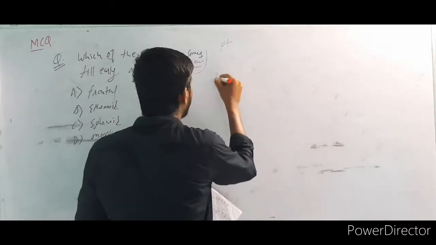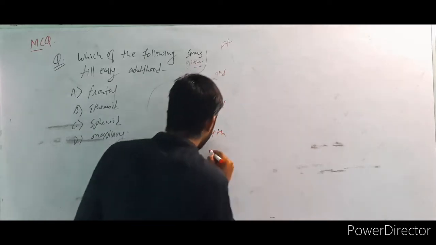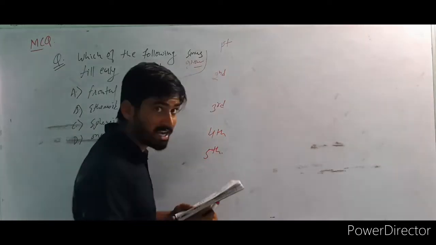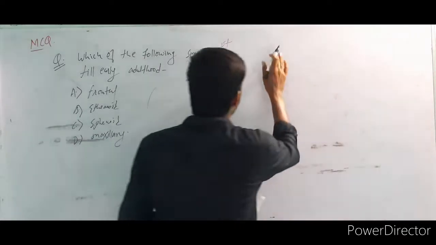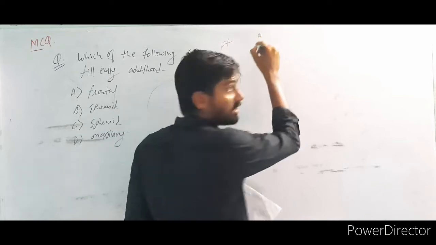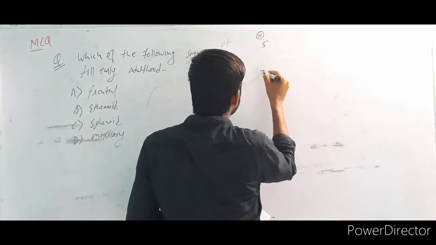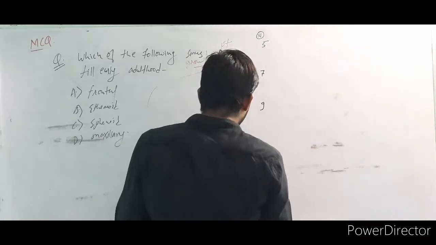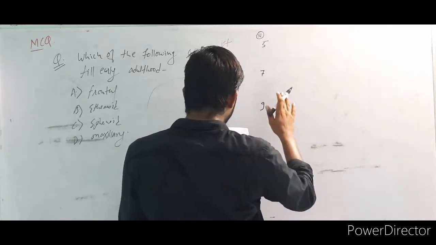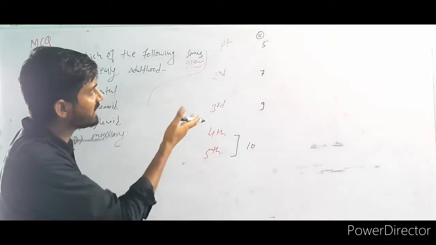Second pharyngeal arch. Here is the third pharyngeal arch. Here is the fourth pharyngeal arch. Here is the fifth pharyngeal arch. I think it's visible now, right? So 5, 7, 9. Am I right or not? First, second, and 9, and both of these from the 10. What is this? 5, 7, 9, 10.